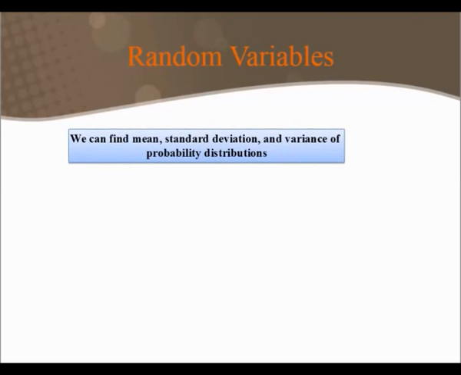If we're given a probability distribution, we can find the mean, the standard deviation, and the variance of it. The mean is calculated by taking the random variable values and multiplying them by the probability that our random variable takes on that value, and then finally adding all those calculations.